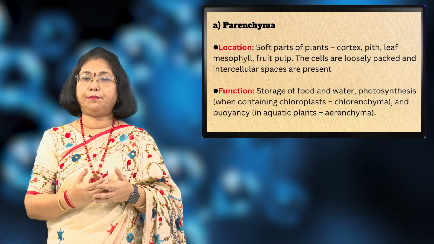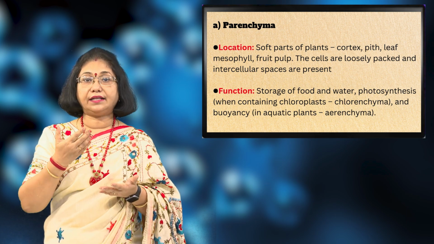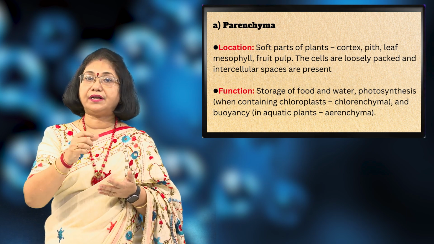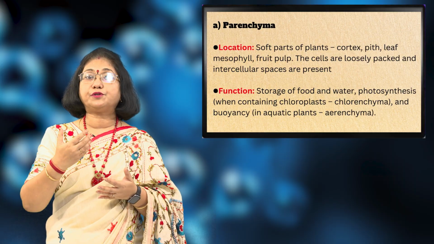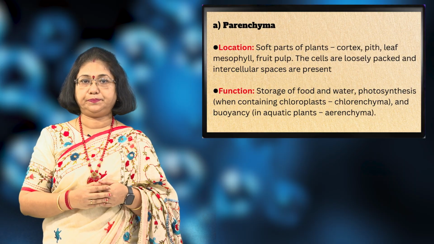And in the aquatic plants, you must have seen water hyacinth floating on the water. They have air in them. The parenchyma have air in them which gives buoyancy, and these parenchyma are called aerenchyma.